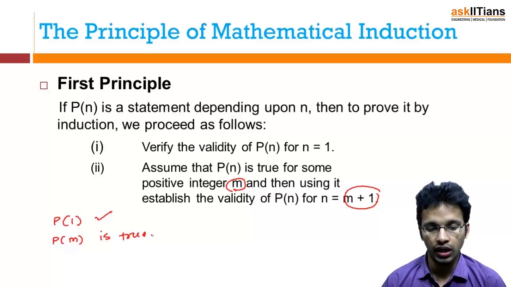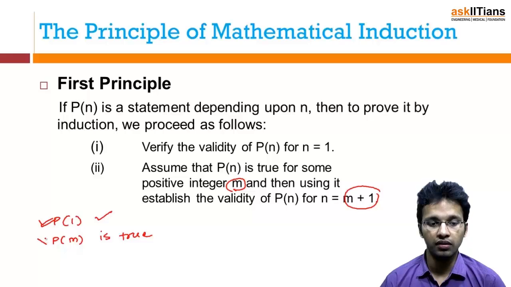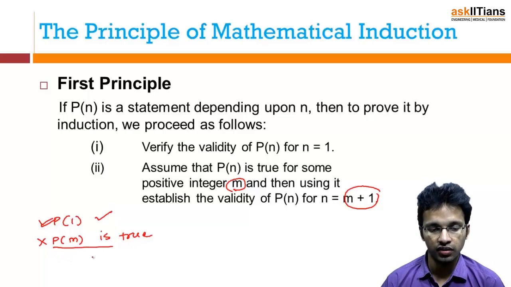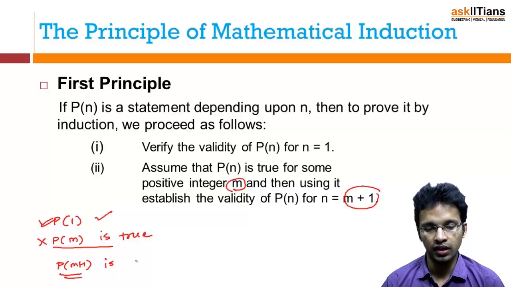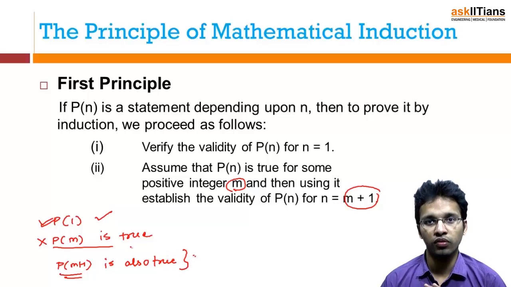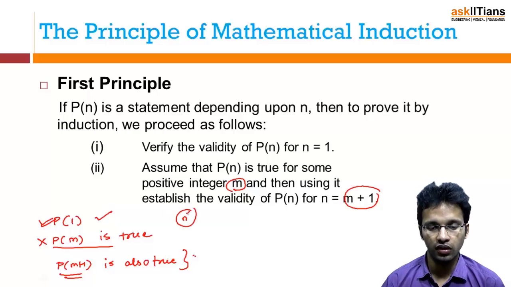If P1 is true initially, then there is no doubt about this statement. Now what is the induction? Induction means using this assumption we have to say m plus 1 is also true. If we can prove this, then we will say this is true for any generalized value of n.